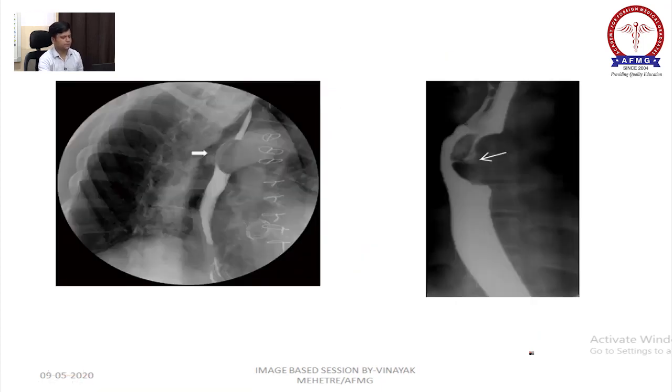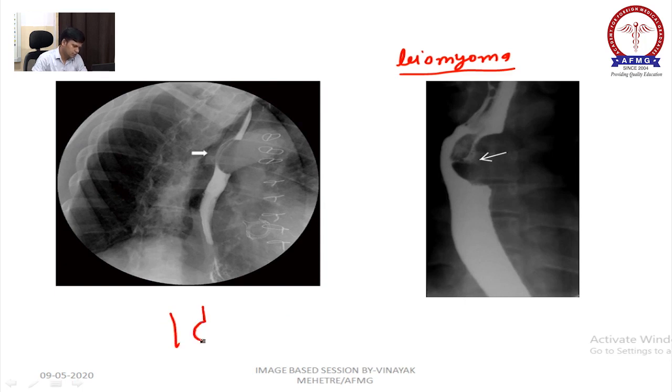Next, what is this? This is your leiomyoma of esophagus. The esophagus will have a myoma and it will look something like this.